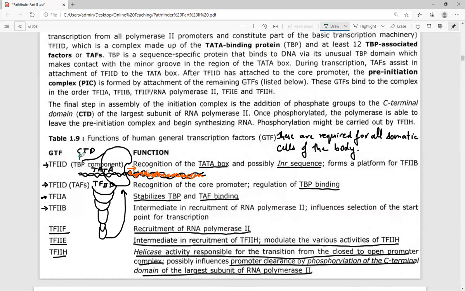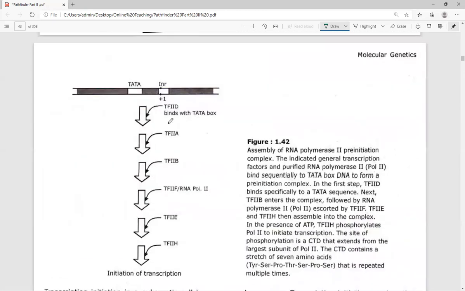Once the phosphates are added, one phosphate, two phosphates and three phosphates, to the carboxy terminal domain of the RNA polymerase, it will move further and cause the transcription of the gene. See this. This is the box that was present. The consensus sequences.